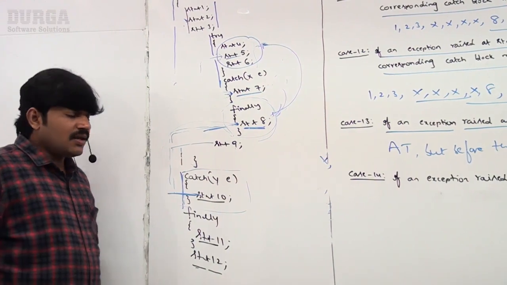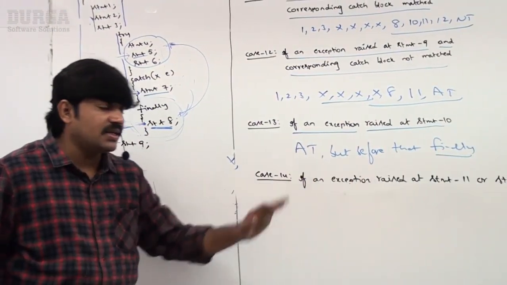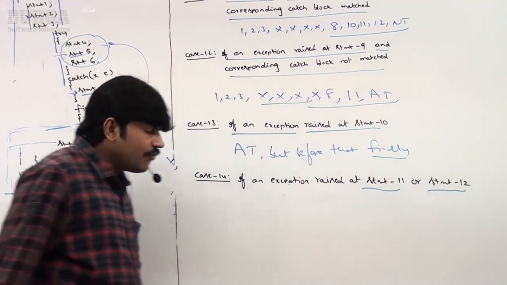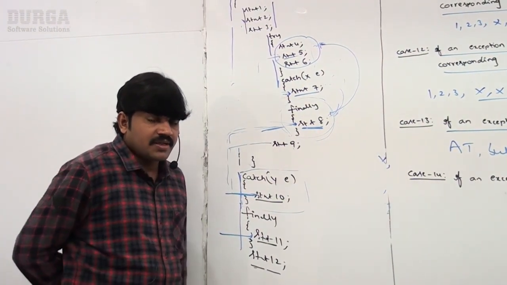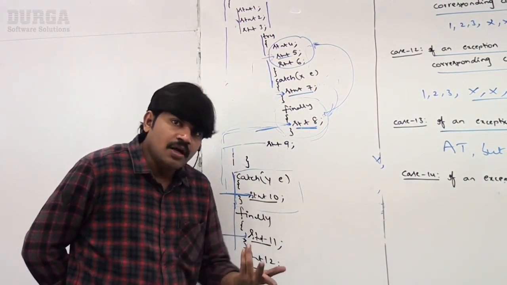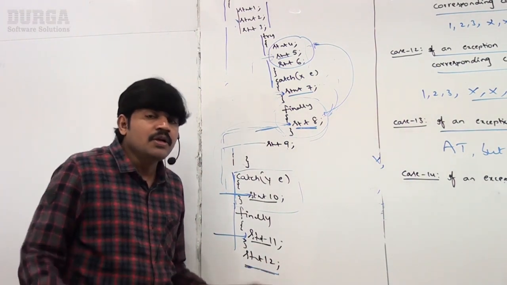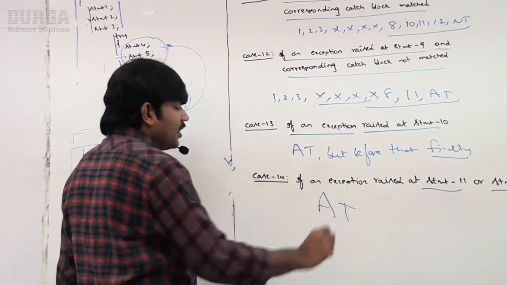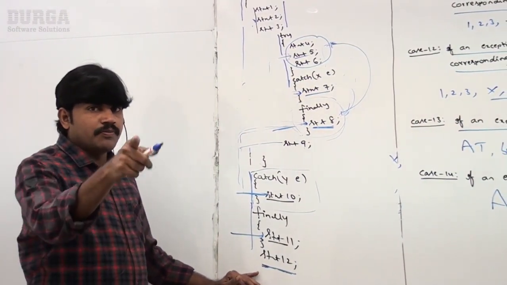Okay, well. Sir, now case number 14: if an exception is raised at statement 11 or statement 12. If an exception is raised at statement 11, it is always abnormal termination. Have you remembered, right? If any statement which raises an exception is not part of a try block, abnormal termination. If an exception is raised at statement 12, it is also abnormal termination. In both cases we are going to get abnormal termination. That's all, sir. These are the 14 cases you people should be aware of.